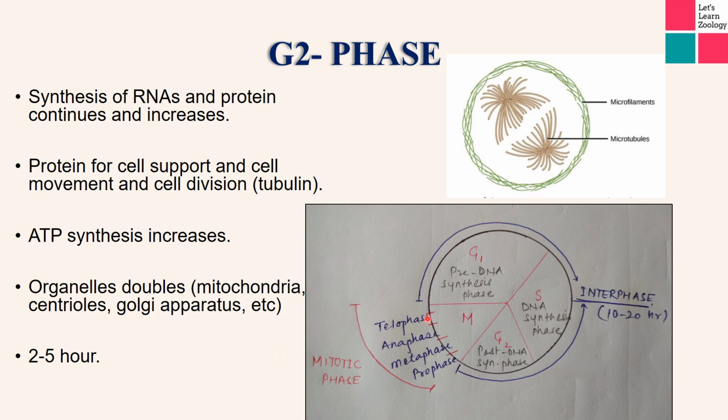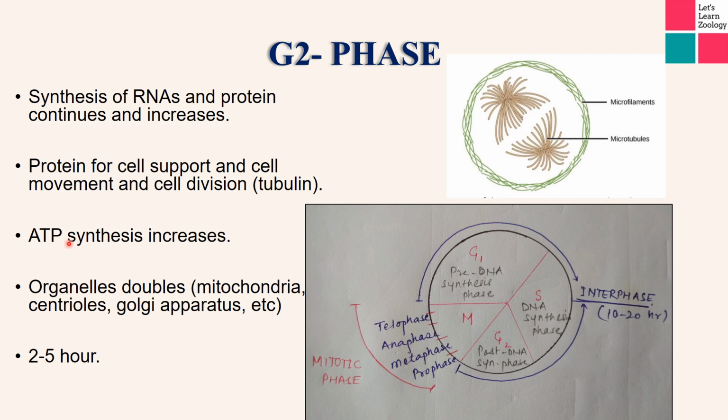Because for cell division, when the cell enters into the mitotic or dividing phase, it needs some proteins so that it can divide properly. For example, after the division, when the cell forms its two daughter cells, for their structural support and cell movement, microtubules along with microfilaments are required, and these microtubules are formed from tubulin, and this tubulin protein is formed in the G2 phase.